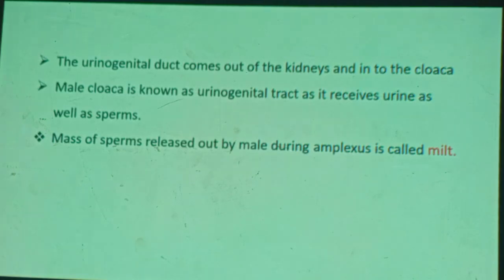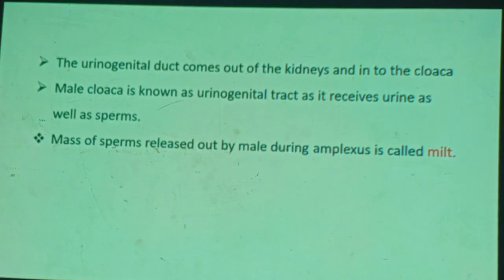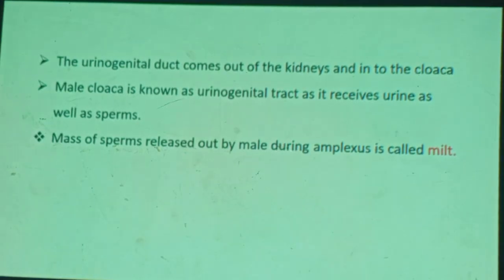Have you heard about this? Milt. When we talk about the mass of eggs released by the female during amplexus, we call it spawn. Spawn and milt come together in the water to produce fertilized eggs. Milt is for the male.